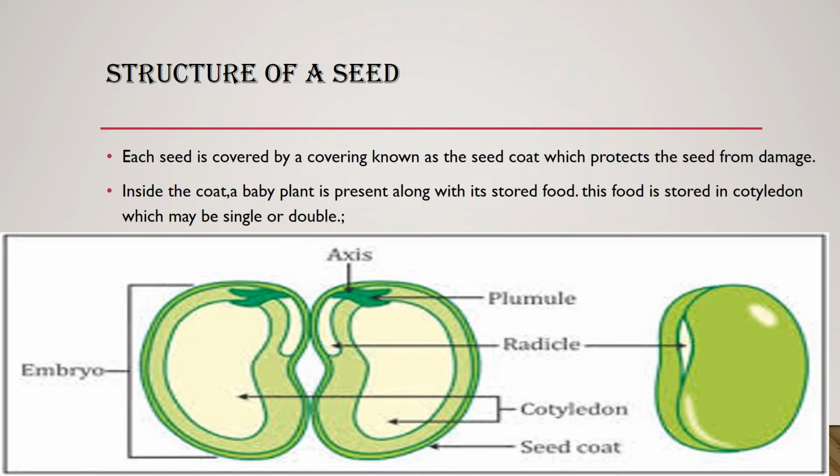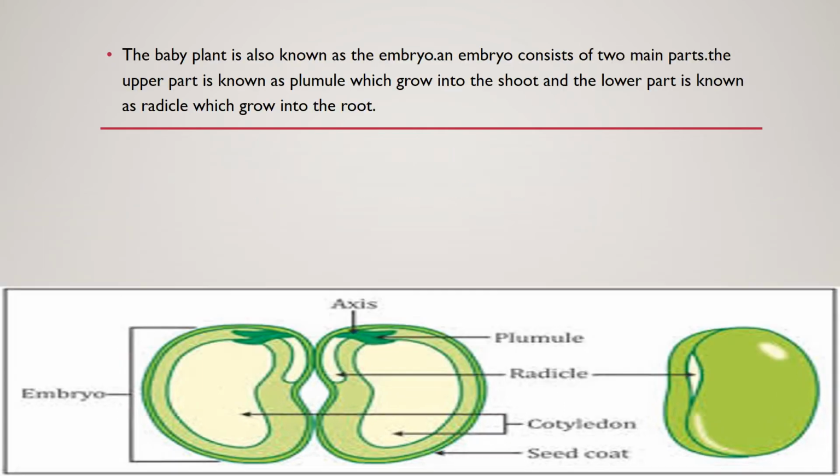You can see in the picture what the cotyledon is inside a seed. There is a baby plant inside a seed, and it also has stored food, and this food is stored in the cotyledon, which may be single or double. It depends on the different types of seeds in different plants.